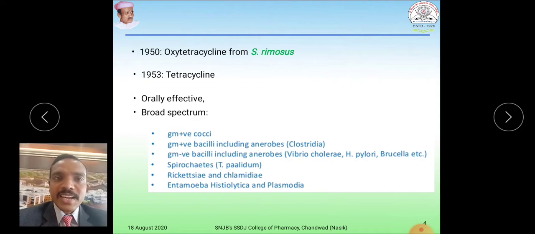They act against gram-positive cocci, gram-positive bacilli, gram-negative bacilli, spirochetes, rickettsia and chlamydia. As well, they act against Entamoeba histolytica and plasmodia, that means they are anti-malarial.